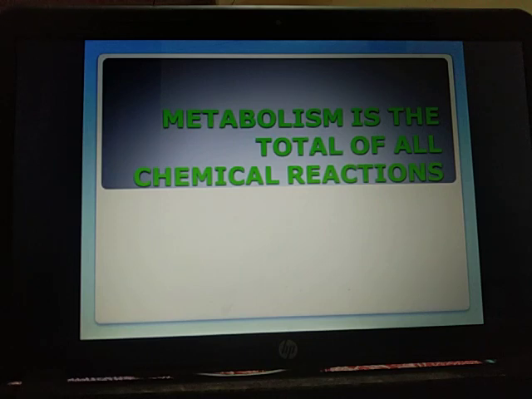Thousands of these transformations are going on simultaneously in the cells. For example, removal of carbon dioxide from amino acids to form amines, removal of amino groups from the amino acids or the nucleotides, hydrolysis of the glycosidic bonds, etc. They occur in series called metabolic pathways.